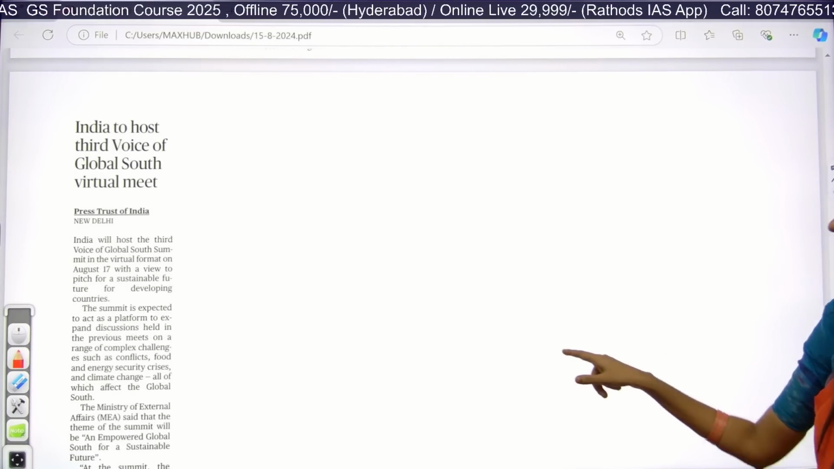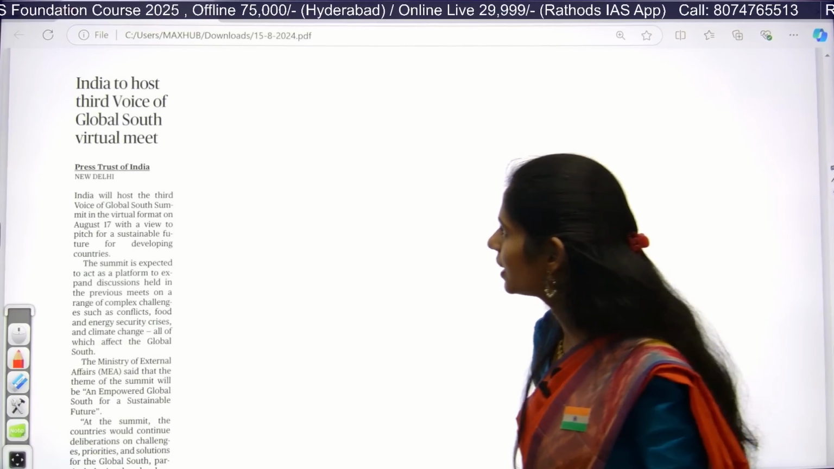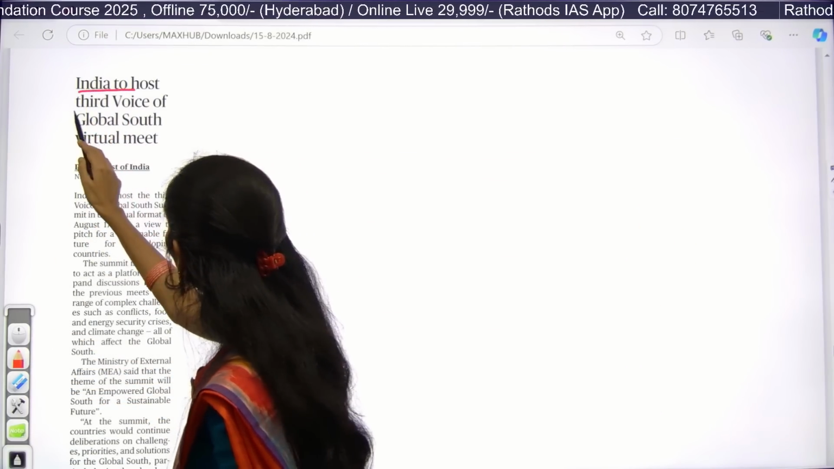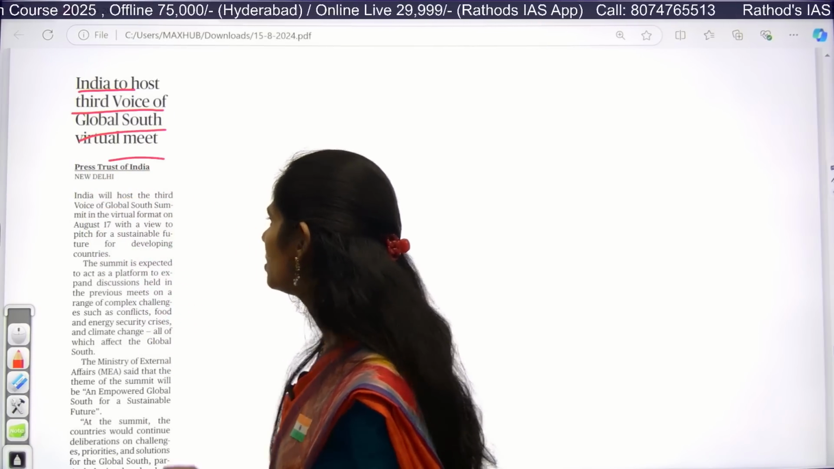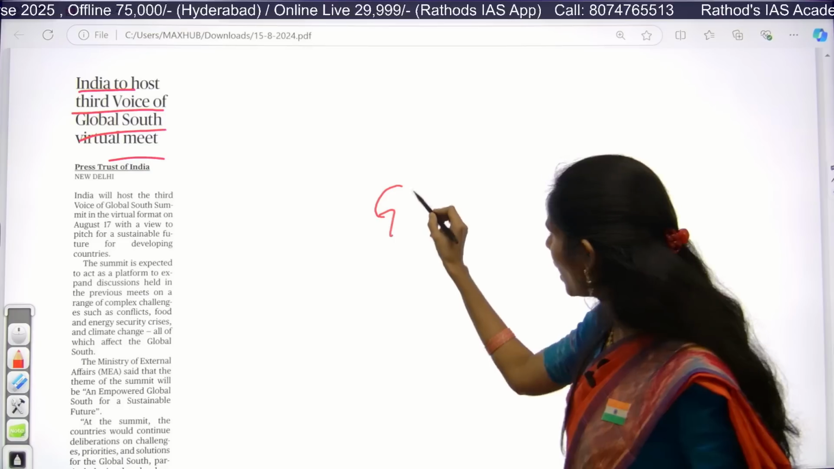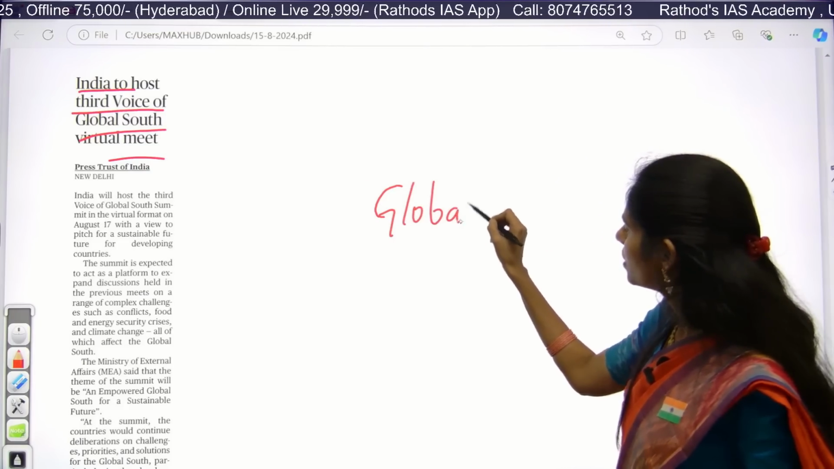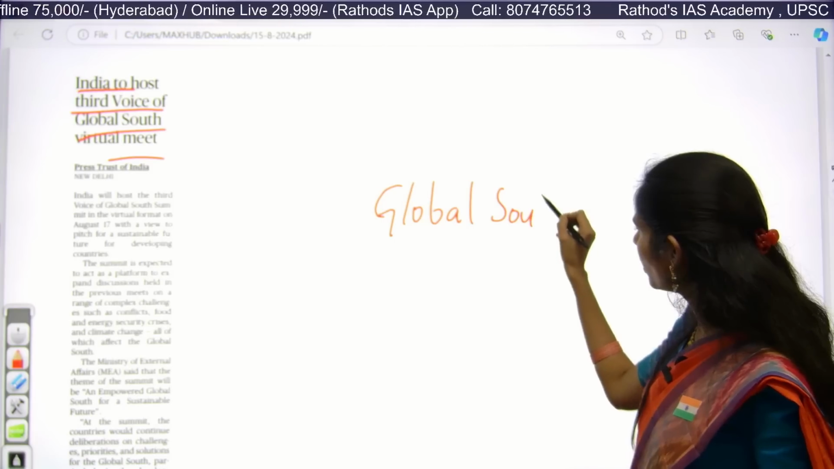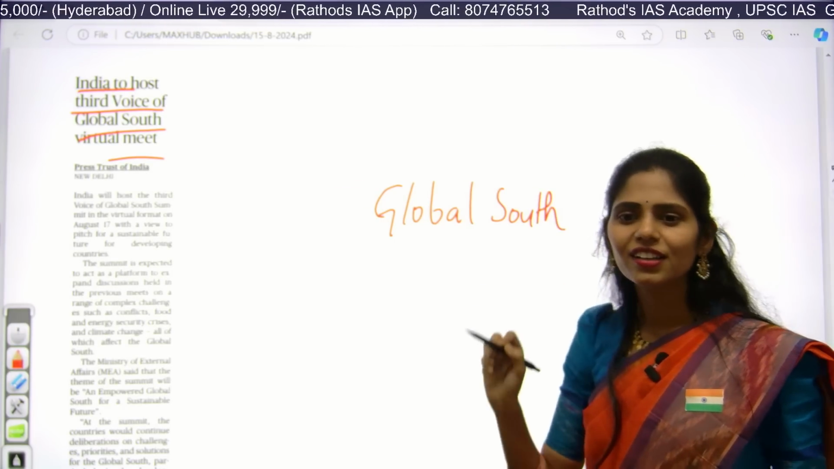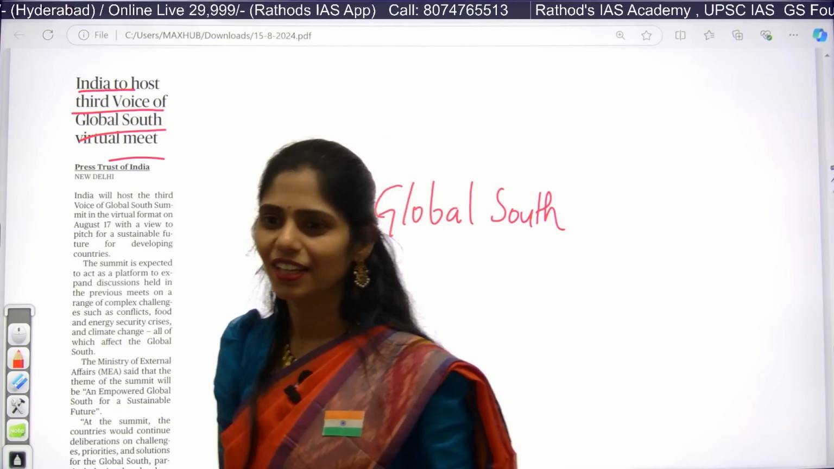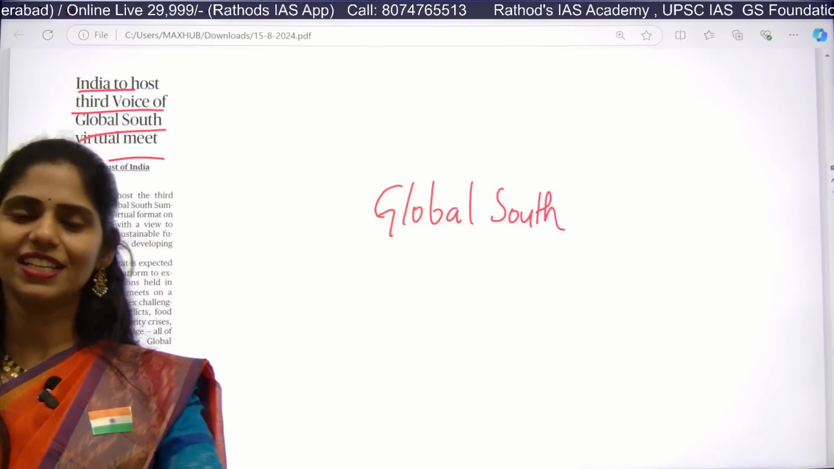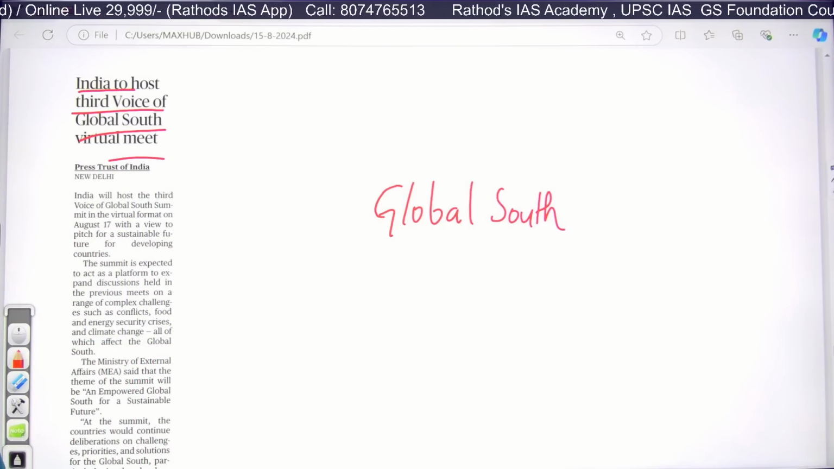Okay, here you can see another article: India to host third Voice of Global South virtual meet. The keyword here is Global South. So what is this Global South, Global North, any idea? Don't say Southern Hemisphere and Northern Hemisphere. Apart from that, say something. What is this Global South?